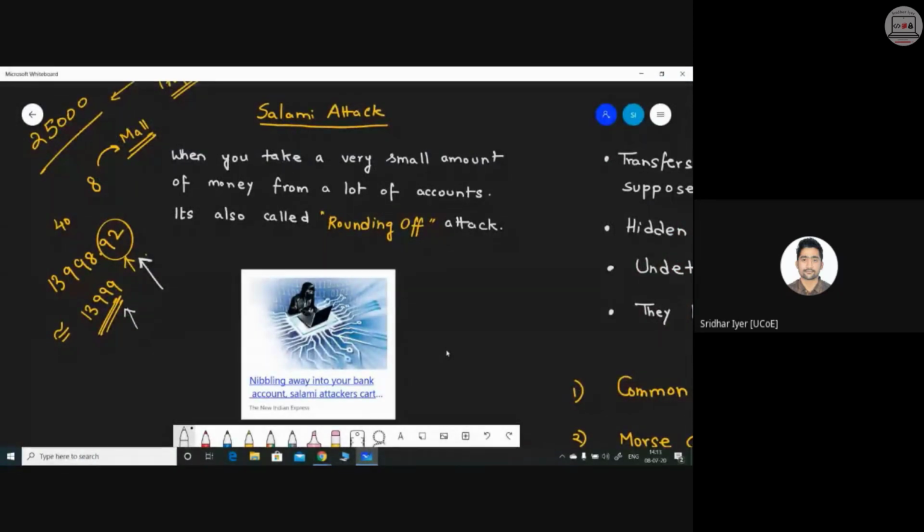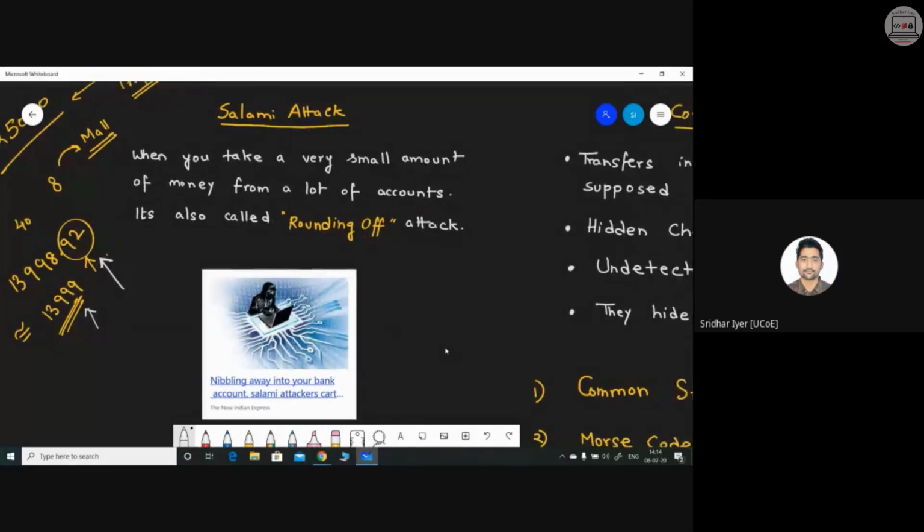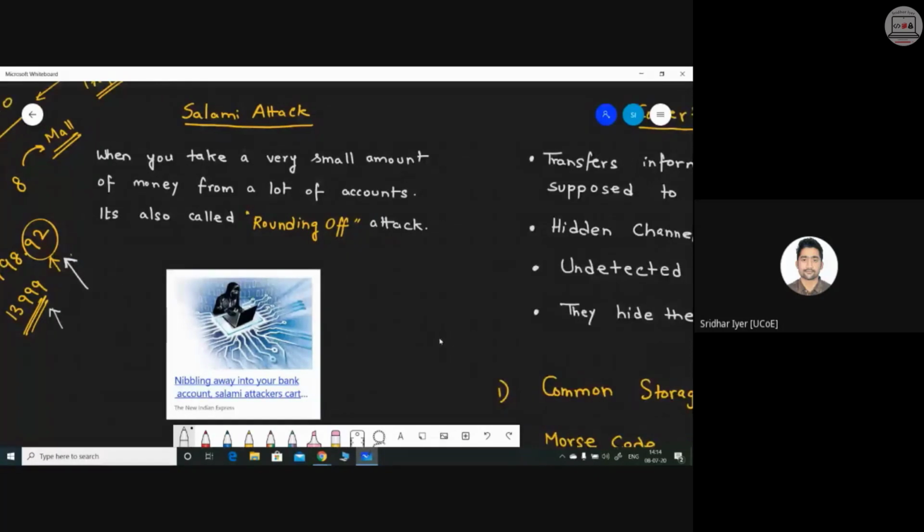I have actually elaborated on this particular section of salami attack. I guess the example was well enough. Kindly let me know if you want any more further explanation on this. Kindly acknowledge. No, sir, we understood. Okay, thank you so much.